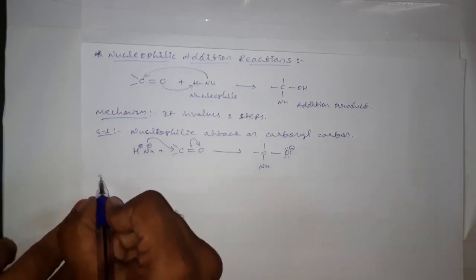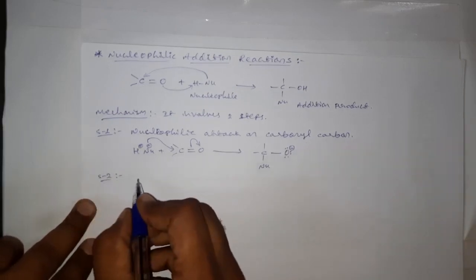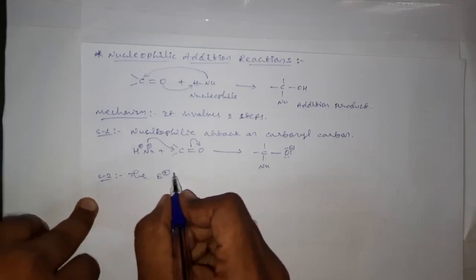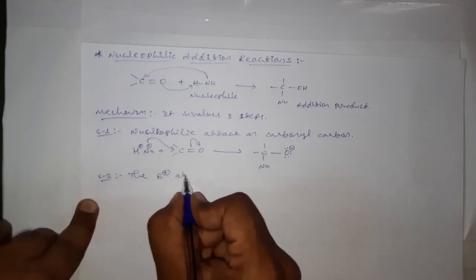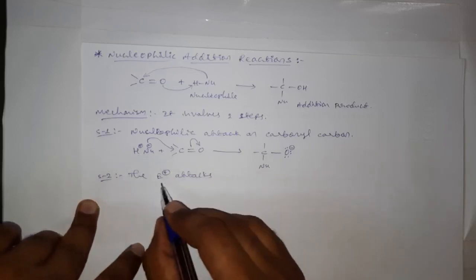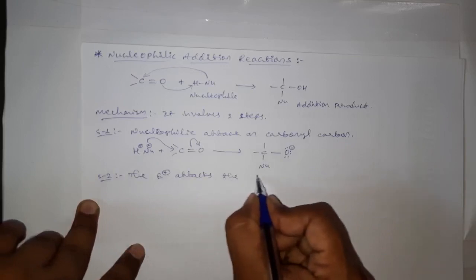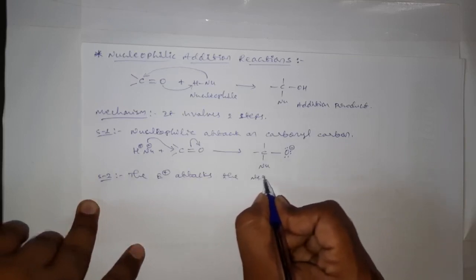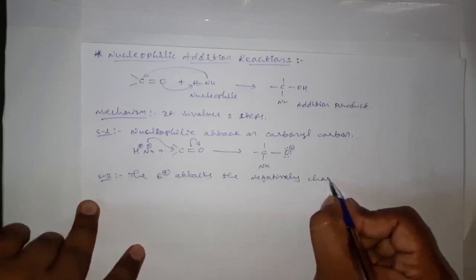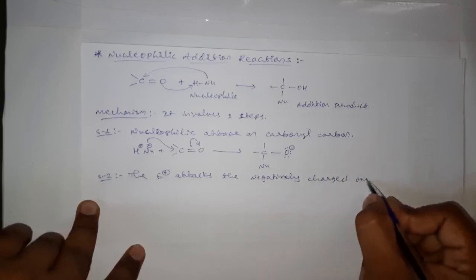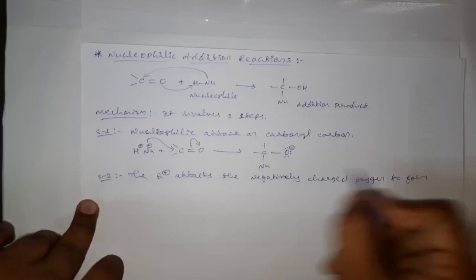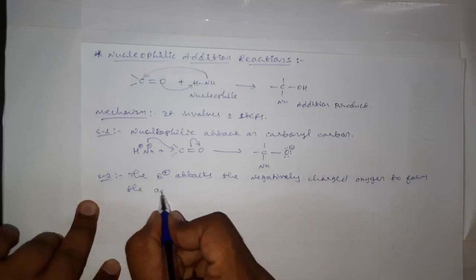The second step involves the electrophile, that is H plus, which attacks the negatively charged oxygen to form the addition product.